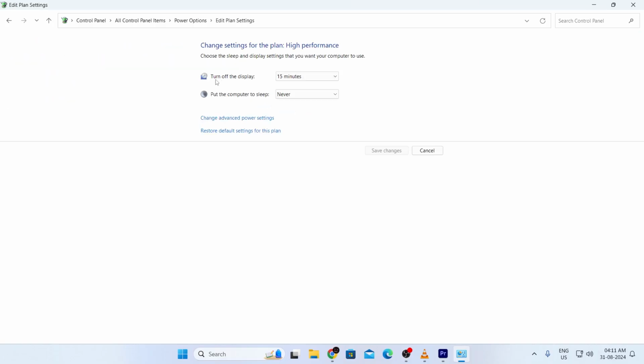Then from here, you'll see Turn Off Display. You can change it. You can either decrease it if you want, or you can increase it. You can also set it to Never. That will make sure your screen doesn't time out ever. It will always stay on.